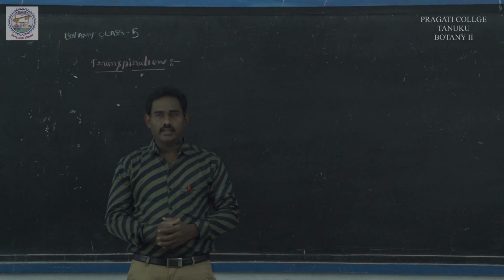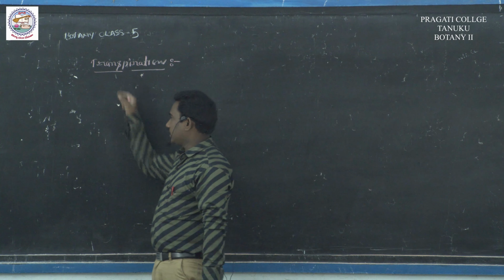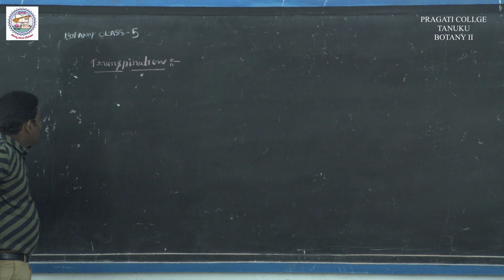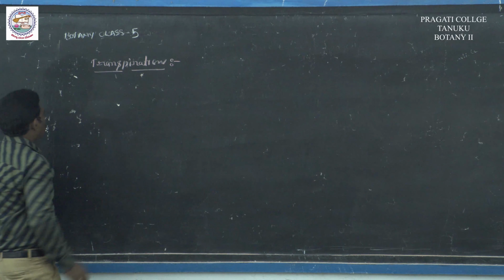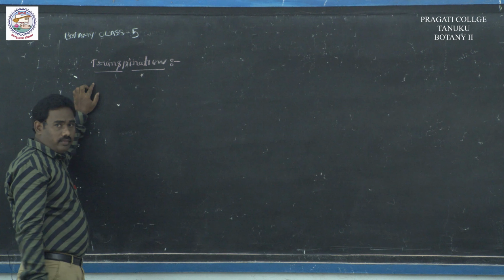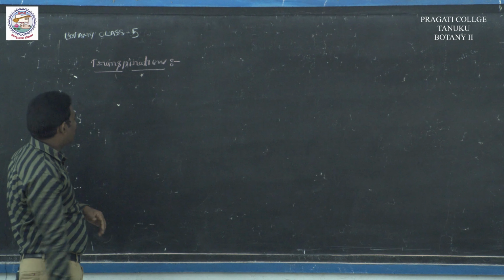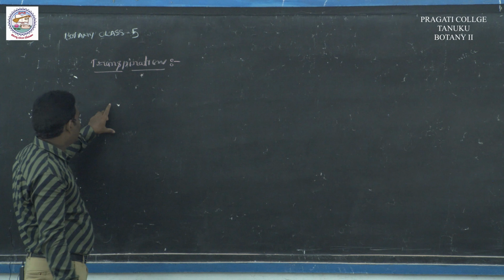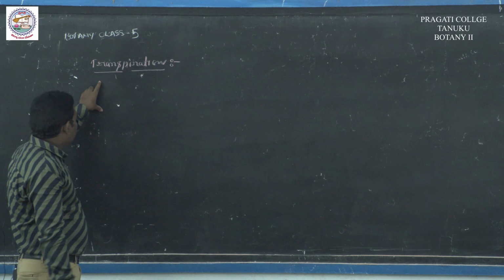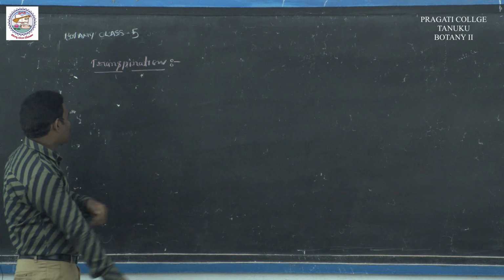Today, I will explain about transpiration. The movement or transport of water molecules in the form of vapor in the aerial parts of the living tissue of the plant is called transpiration.